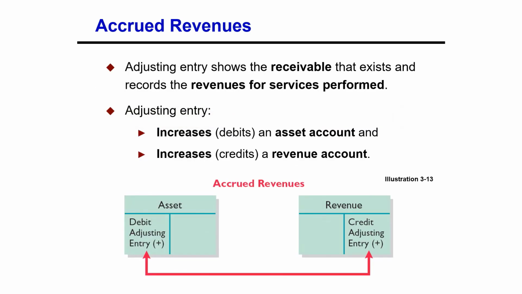An adjusting entry records the receivables that exist at the balance sheet date and the revenue earned during the period. Prior to adjustment, both assets and revenues are understated, and this diagram will show the effect of that transaction of accrued revenues.